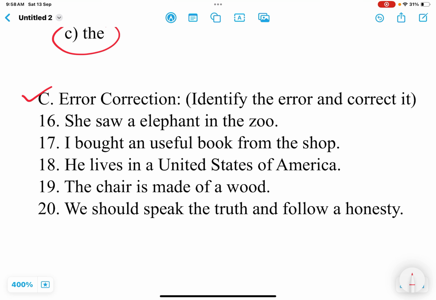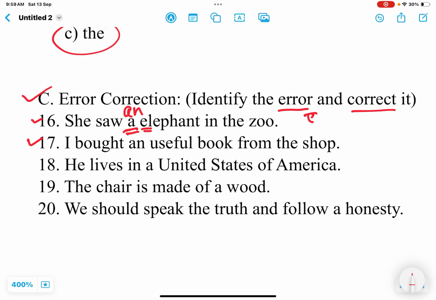The last question, error correction. Now what are we to do here? We are to identify the error and supply the correction. This is related to articles, so we need to concentrate on the articles only. First one is: she saw a elephant in the zoo. Do concentrate on this because this is the article. Here it is used a. See whether we are to use the or an. Elephant, a vowel sound is there. So what will be the correct article? That is an. So the error is a, and the correction is an.